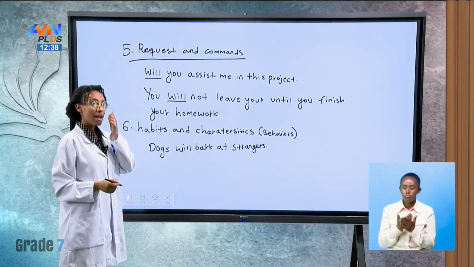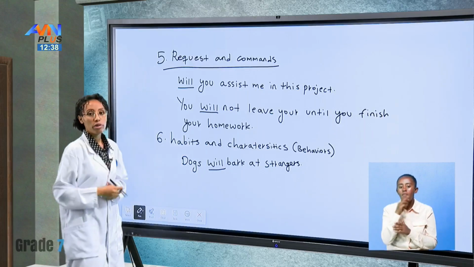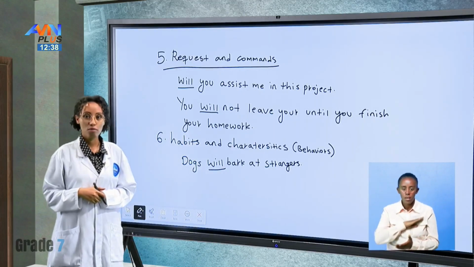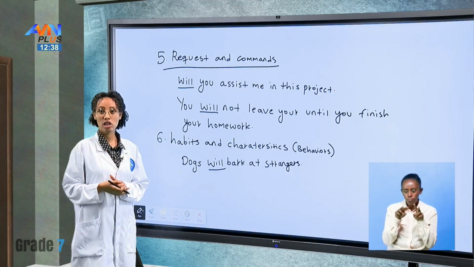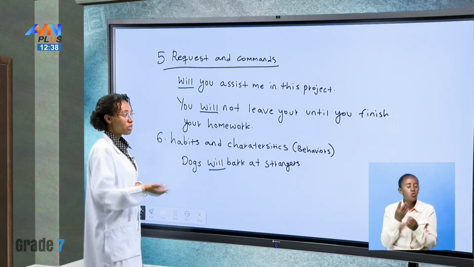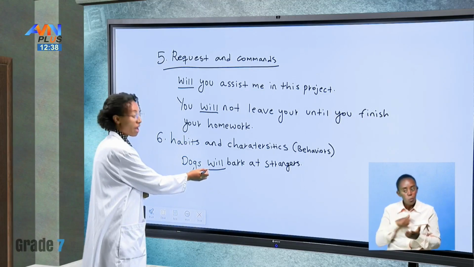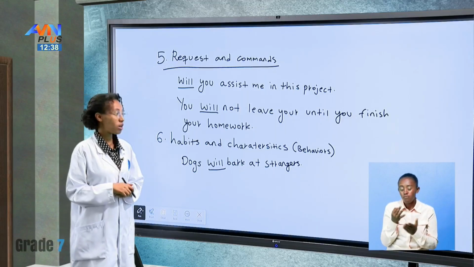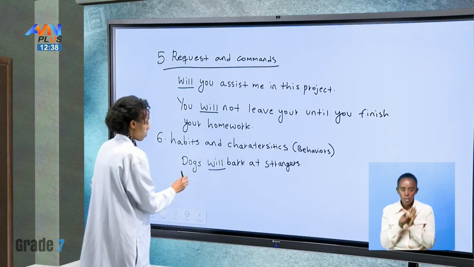Dogs will bark at strangers is one example of the modal verb will when we're talking about characteristics or behaviors of dogs. When you see a lot of dogs, if they see strangers, they bark at them. Not all of them, but most of them. So these could be characteristics of dogs. So when we're trying to talk about characteristics of something or habits of someone, we use the modal verb will. What other examples can we give?